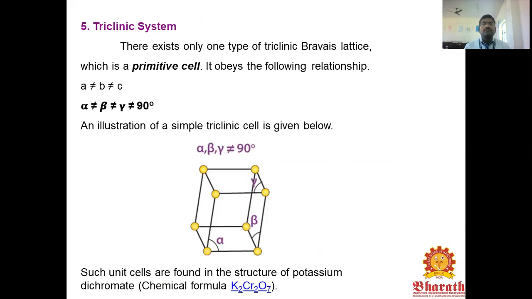Next one is the triclinic system. There exists only one type of triclinic Bravais lattice, which is primitive. It obeys the relationship alpha, beta, gamma not equal to 90 degrees. An example of a triclinic compound is K2Cr2O7, potassium dichromate.